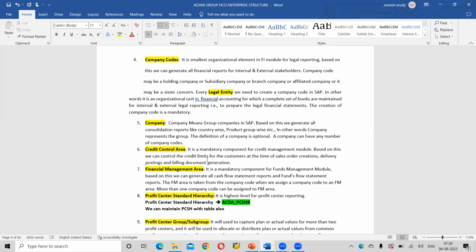The credit risk management team analyzes each and every debtor, nothing but your customer, according to their previous history, how much credit we can give them. So 3 levels of checking they will do, at the time of sales order creation.